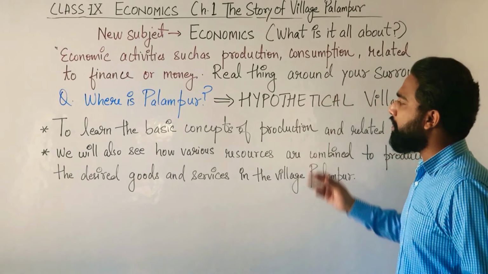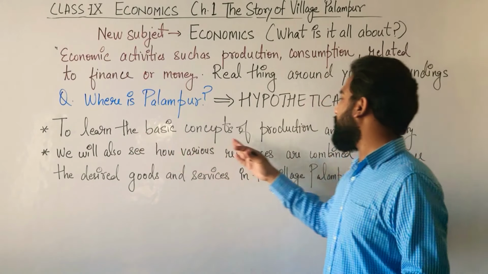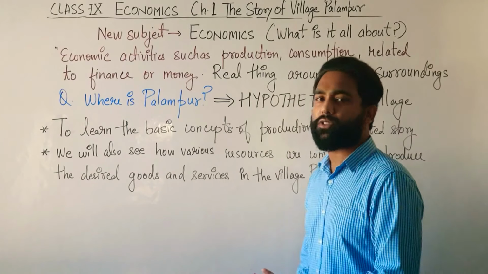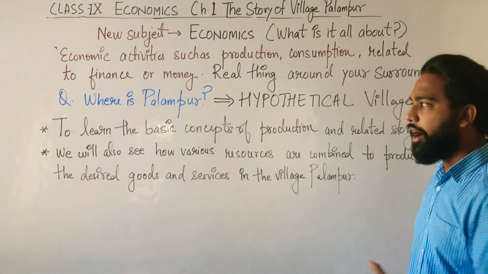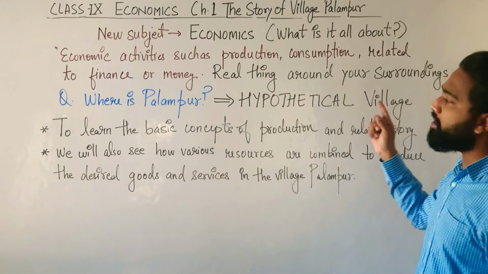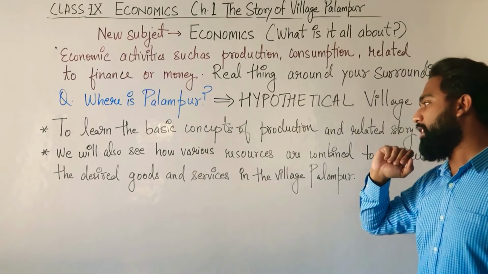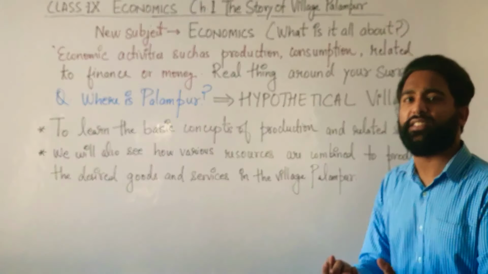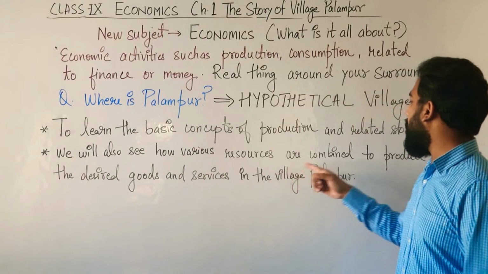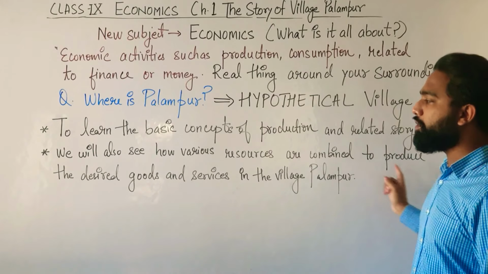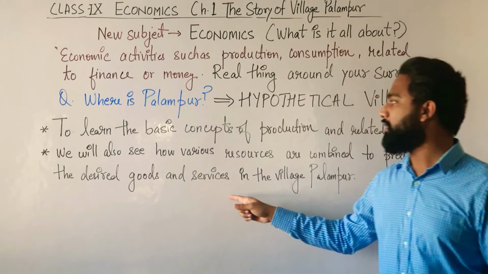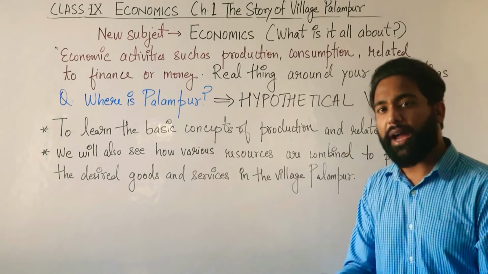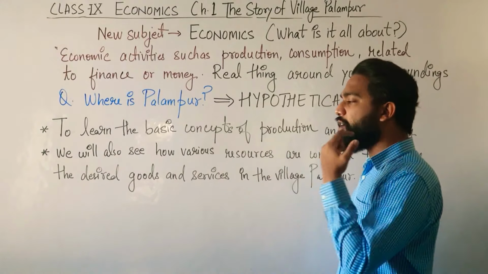Now, under this chapter, you will learn the basic concepts of production and the related story. Basic concepts of production: how they produce things, what things are required for production, which is related to the story of village Palampur. We will also see how various resources, how different things which can be used by humans are combined to produce the desired goods and services.